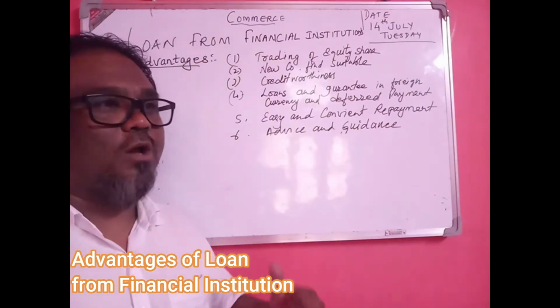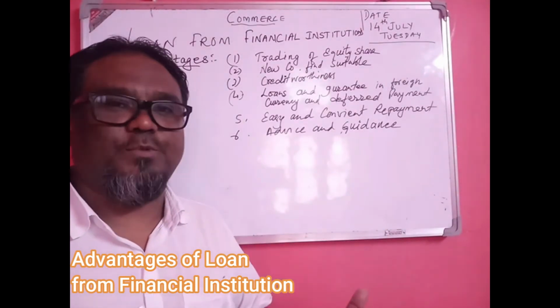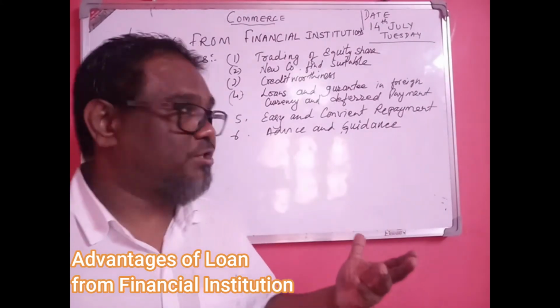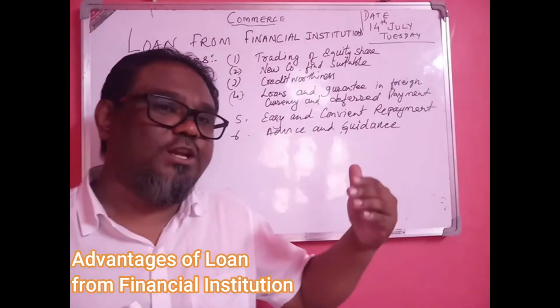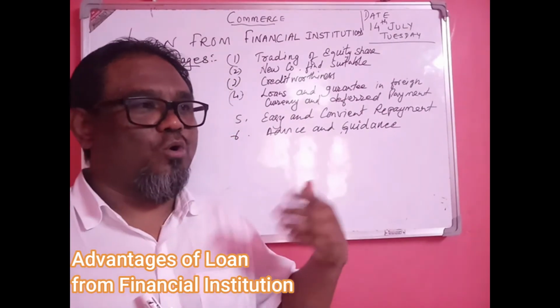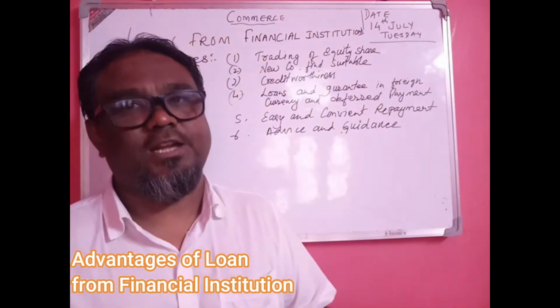The old companies can also utilize the loan for modernization and expansion, and for purchasing modern equipment. It is also beneficial for the new corporate sector, new companies. So they can get the loans easily and conveniently.